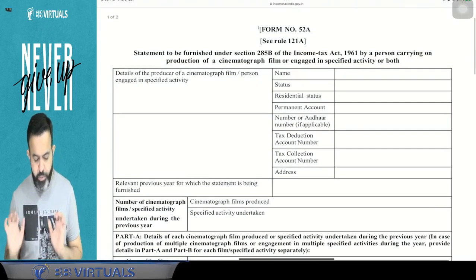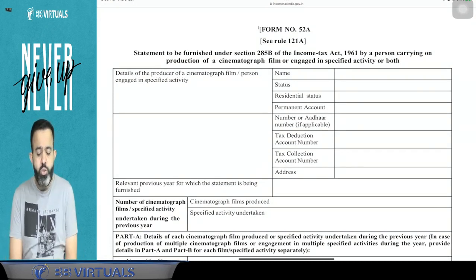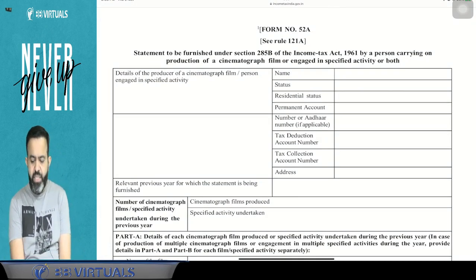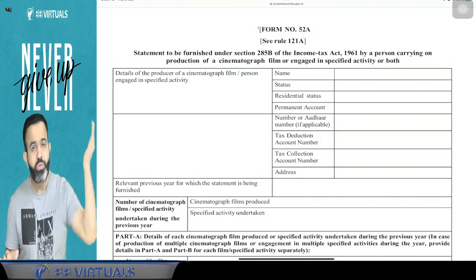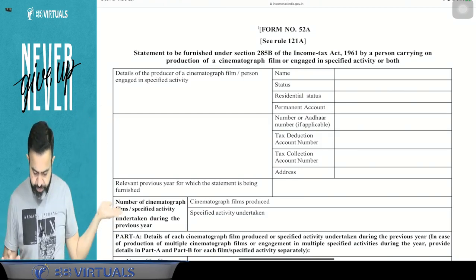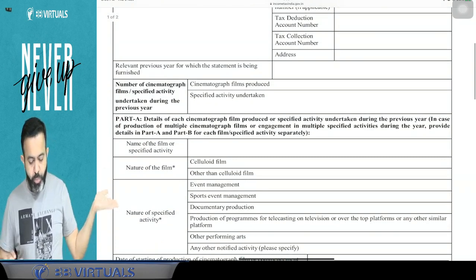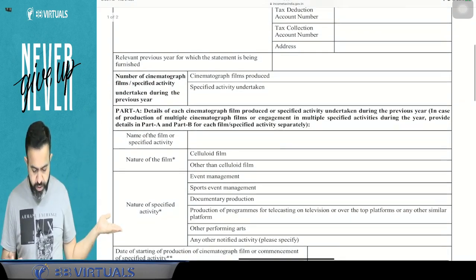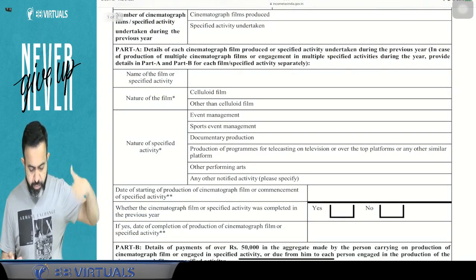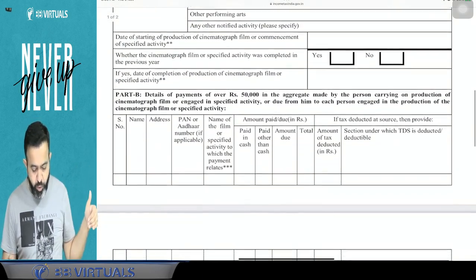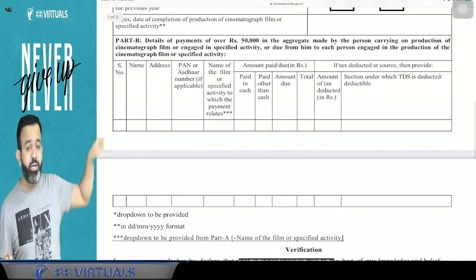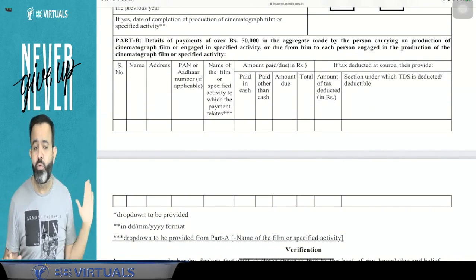This is form number 52A. Statement to be furnished under section 285B of the Income Tax Act by the person carrying on production of the cinematograph film or engaged in the specified activity or both. So here detail of the producer, means production house detail, will be given. After that, how many films they have produced, and if they have event management or any documentary production, where they will fall, and after that they will give the detail of the person to whom they made the payment of more than 50,000.